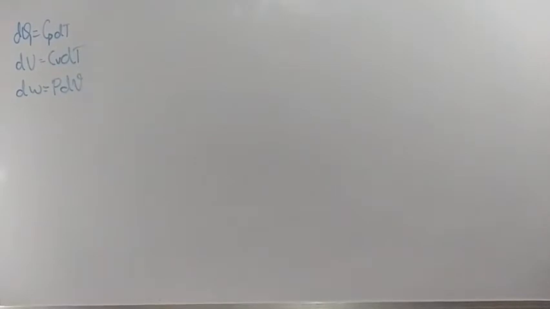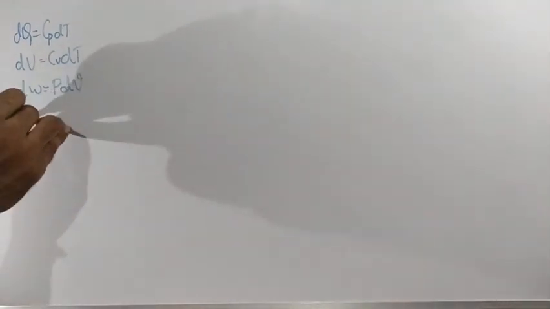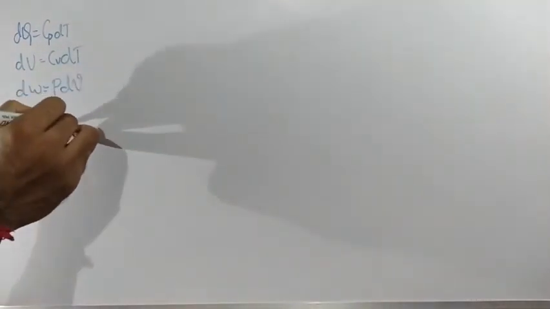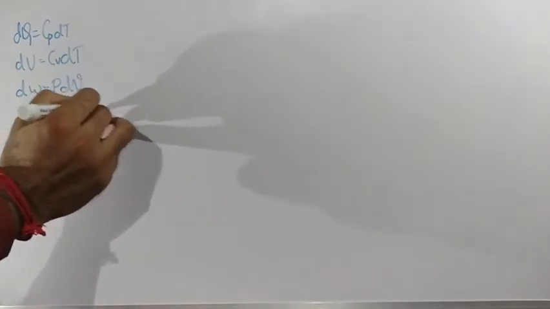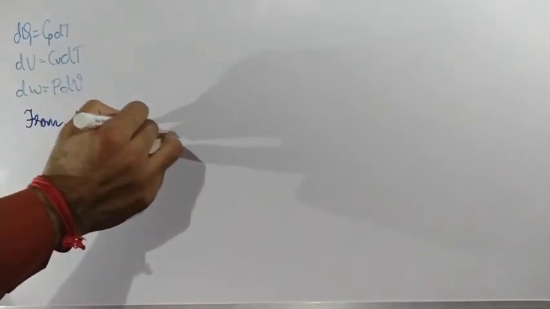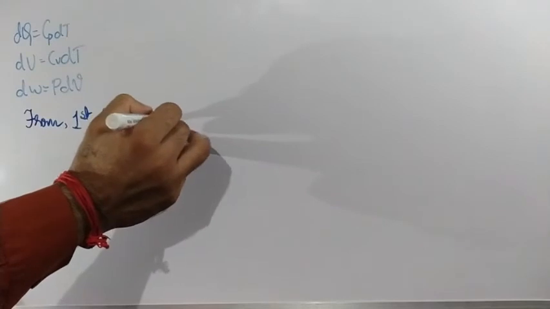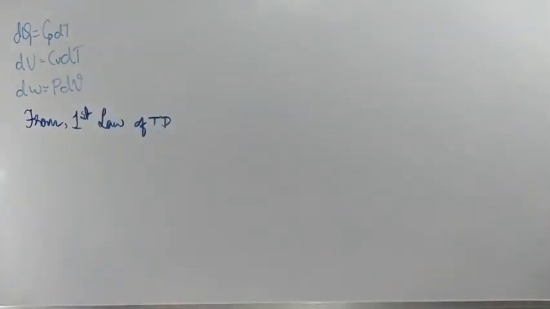So dq value we got, dU value we got, dW value also we got here. From the first law of thermodynamics, what can we write?